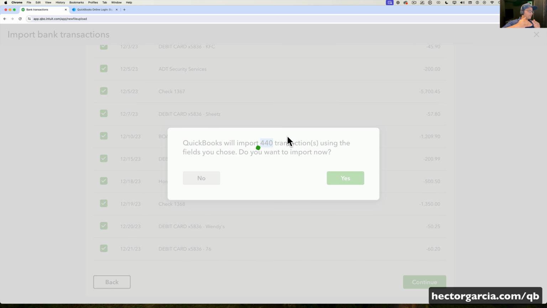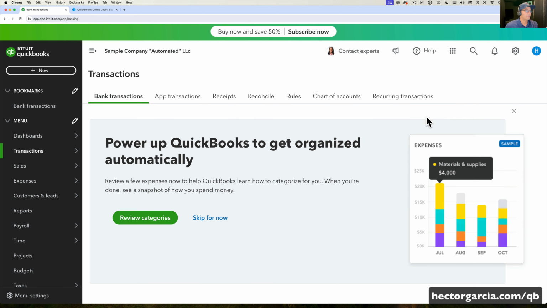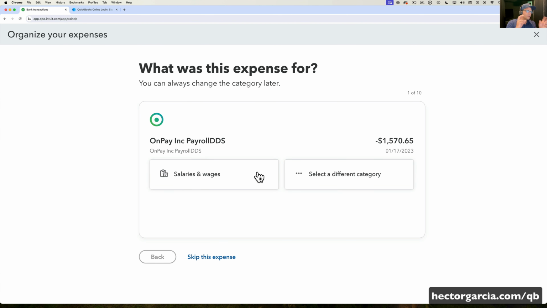Now we're going to talk about the next level, which is all these transactions are going to come in. They're going to be downloaded from the bank, and then the user is going to be prompted to categorize them. Now, QuickBooks will give you a specific workflow to try to categorize them for you, and that's what we're going to discover. So I'm going to click here. It says review categories, and then QuickBooks will give you this sort of wizard trying to say, hey, I'm trying to figure out how to categorize the transactions for you. It's going to suggest this.